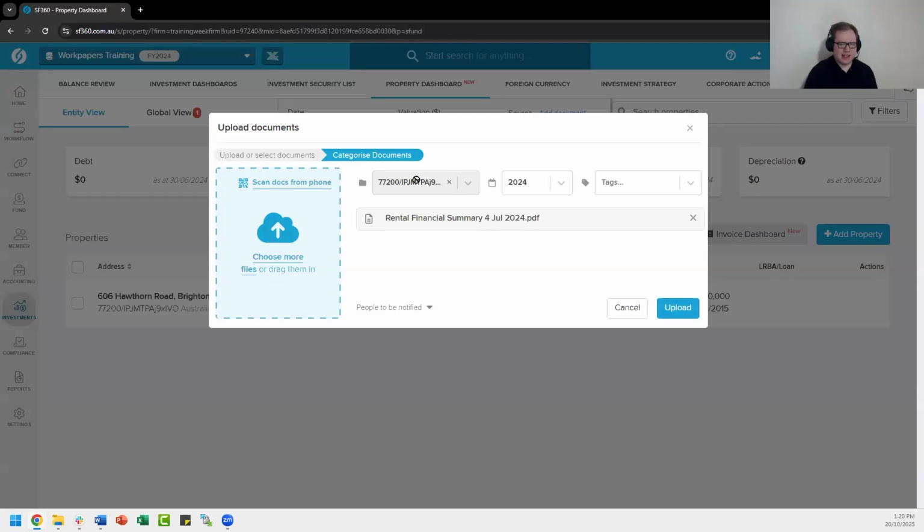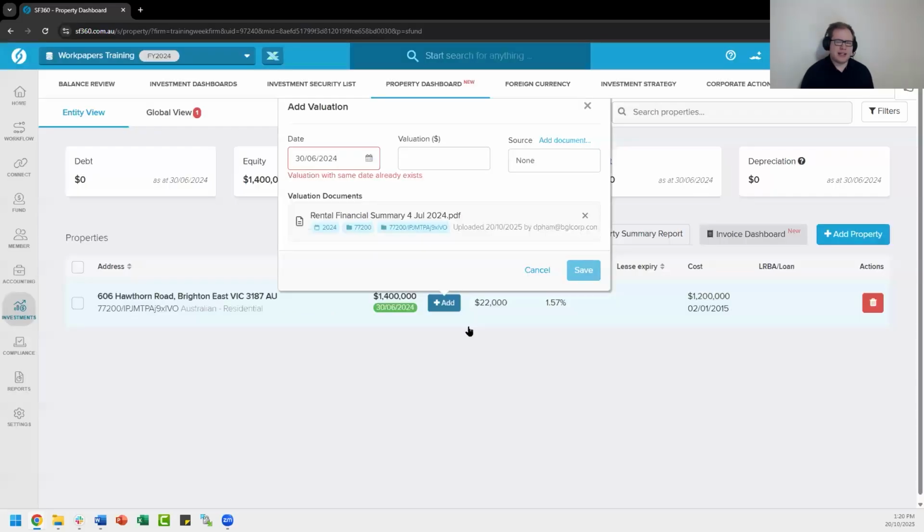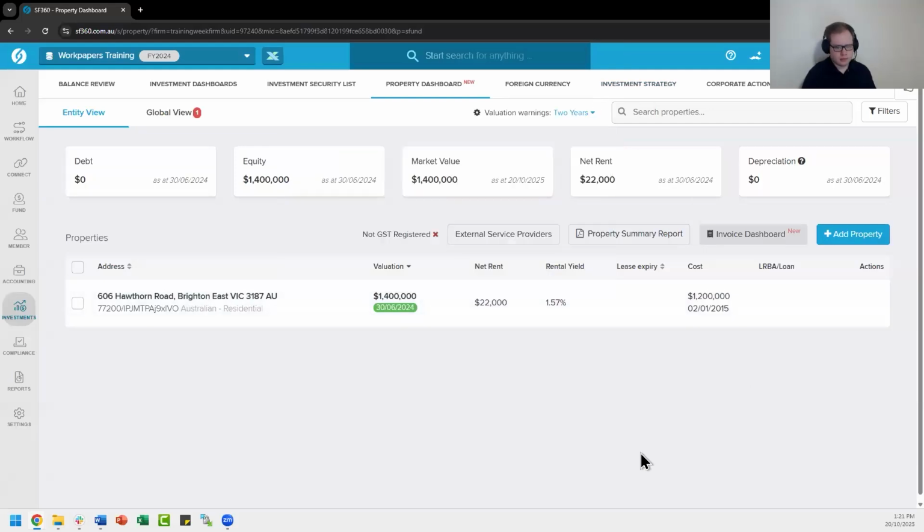It's automatically selected our property that was on the property dashboard. And simply once we click upload, that'll be attached to that property in Workpapers. So that's the idea of uploading through that screen.